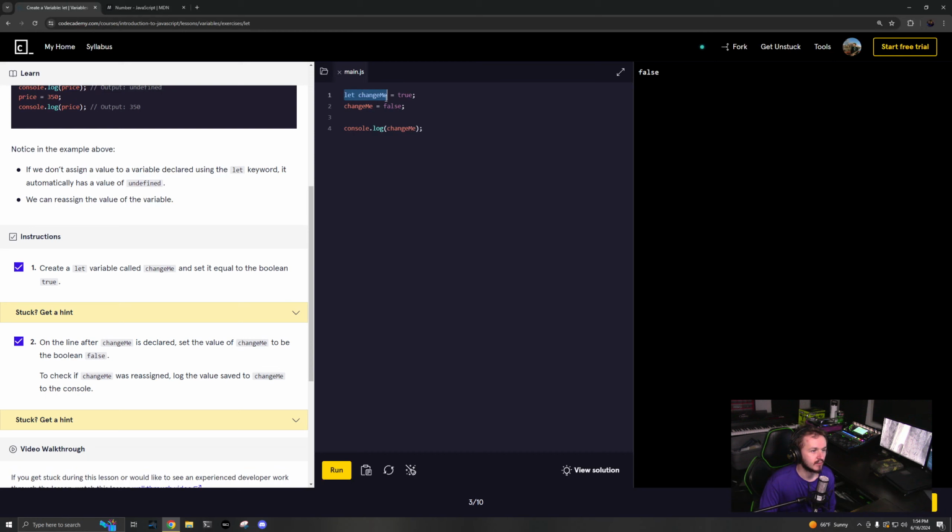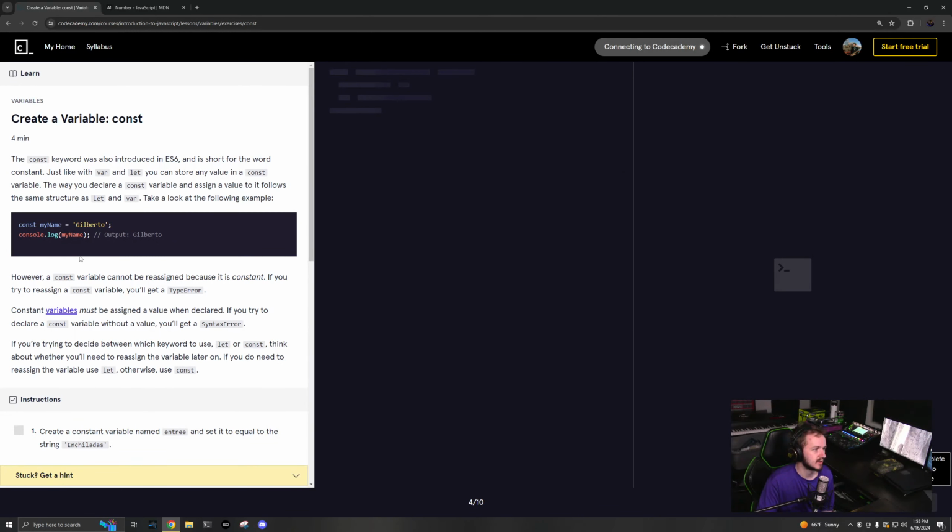And I completely forgot, you can also change types. So you can put that in quotes and run it, and so this is a string now. And now you have reassigned it to a Boolean. This is where TypeScript comes into play. You wouldn't be able to do this. It would say, oh hey, this is a string, you cannot reassign me to any other type or any other primitive or anything else. It will be confused.